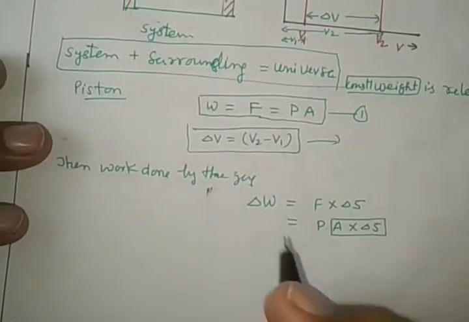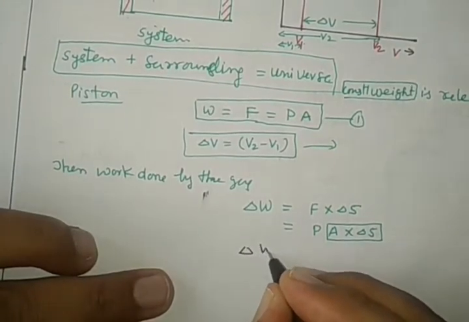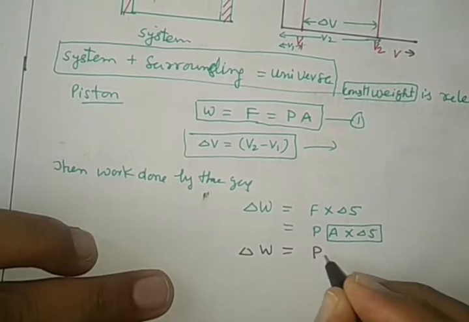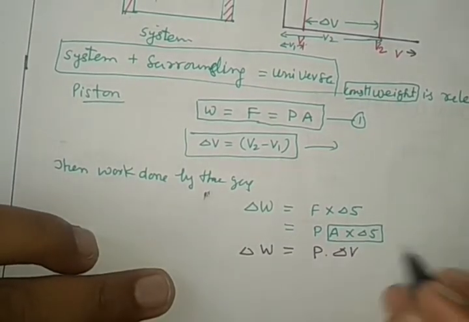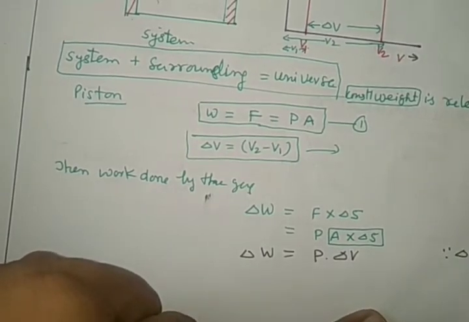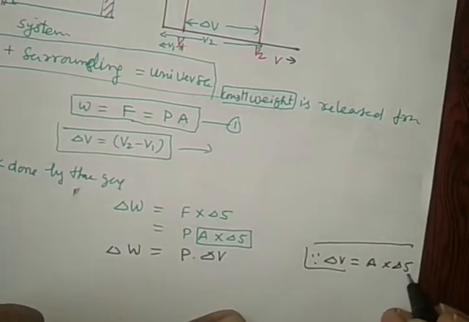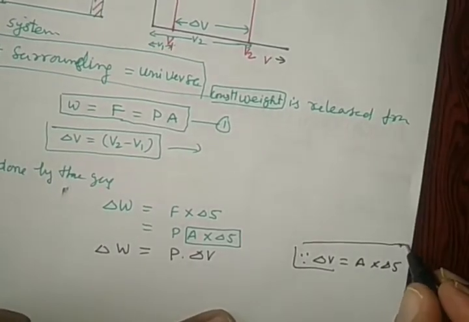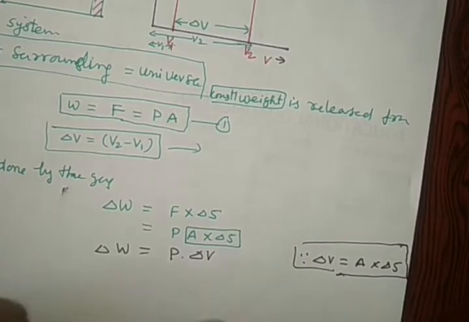Now work done can be calculated. Delta W is equal to P into delta V. Since delta V is equal to area into delta S, according to the diagram. Clear?